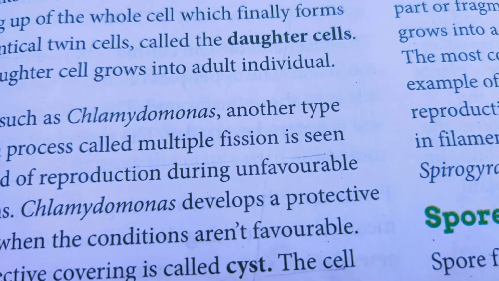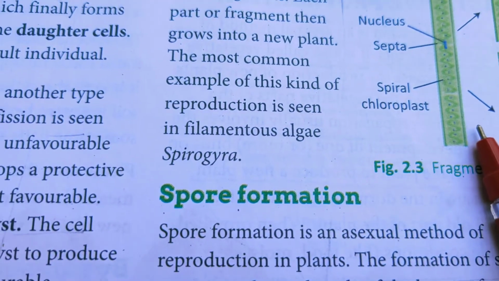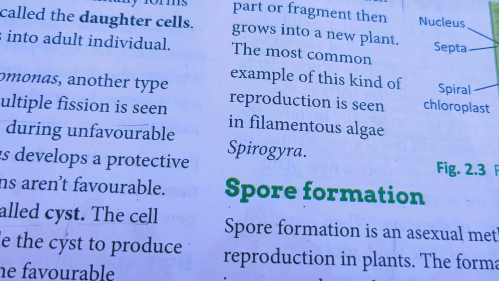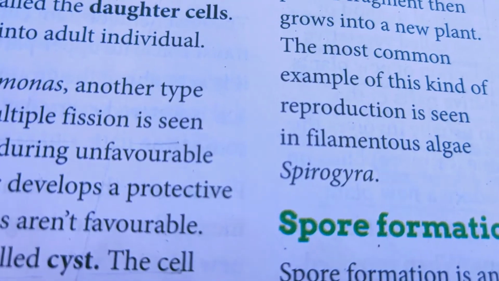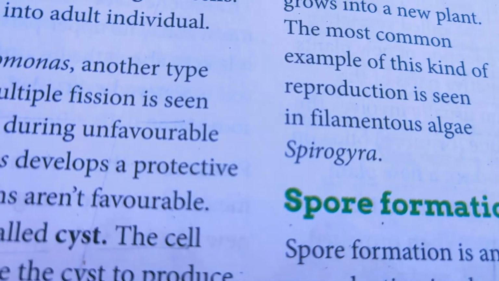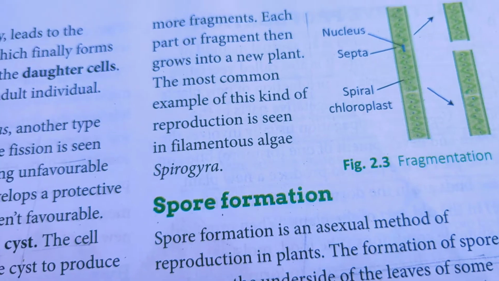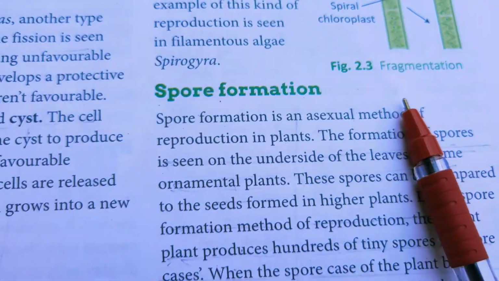Next is fragmentation. In fragmentation, the body of an organism breaks up into two or more fragments. Each fragment grows into a new plant, and this kind of reproduction is seen in filamentous algae like Spirogyra.